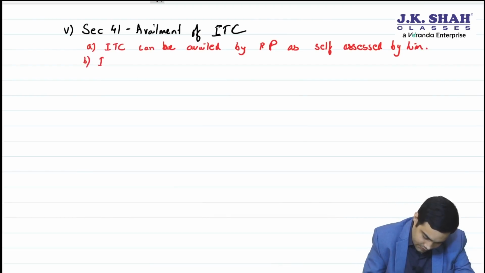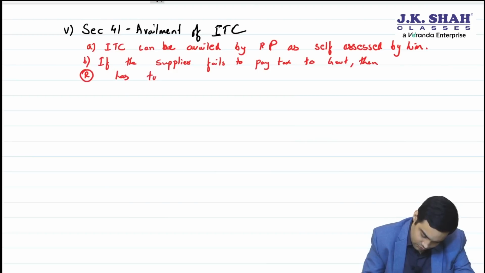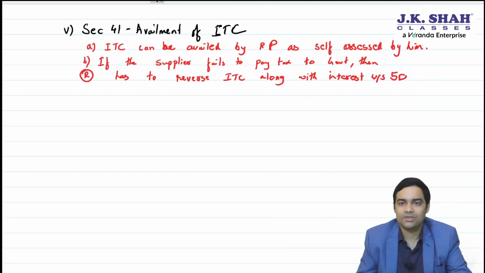B. If the supplier fails to pay tax to government, then the recipient has to reverse ITC along with interest under section 50, and you know interest under section 50 is 18% per annum.